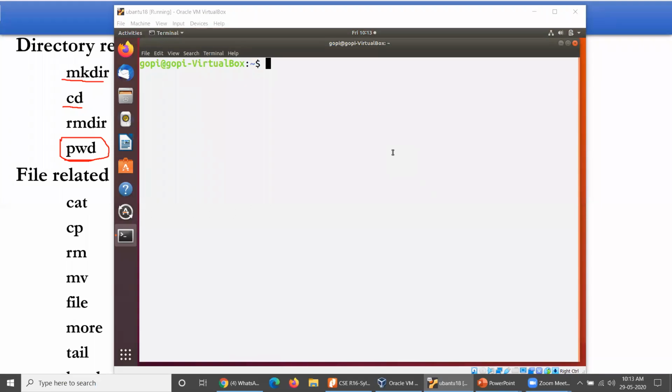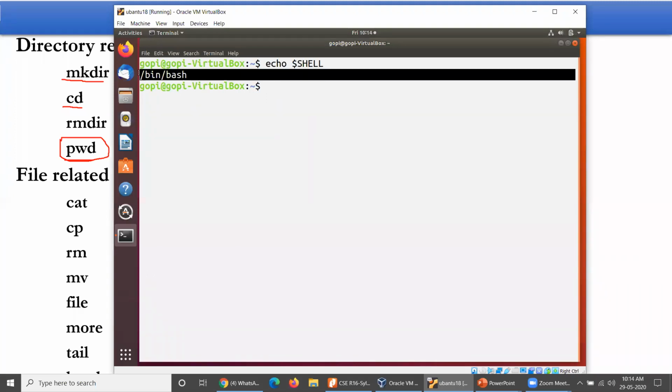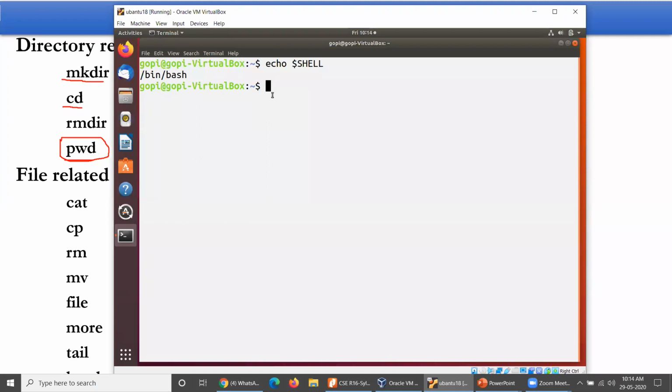Which shell you are using is shown by echo $SHELL. Which shell are you using right now? You can have a look at this shell. We are using the bash Bourne shell right now. Normally, whenever you open your terminal, it always exists with the Bourne shell only. Thereby you can execute all kinds of Unix basic commands or internal commands associated with the Unix operating system here. Now let me come to mkdir.